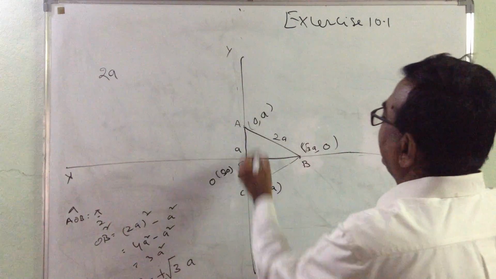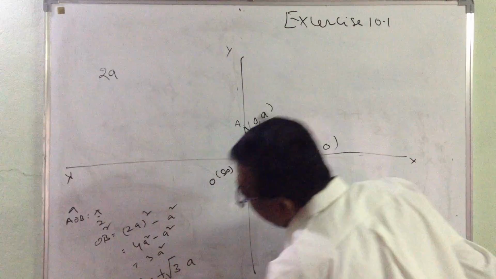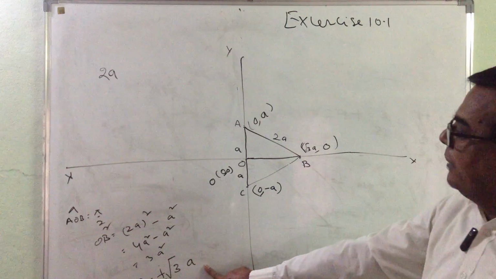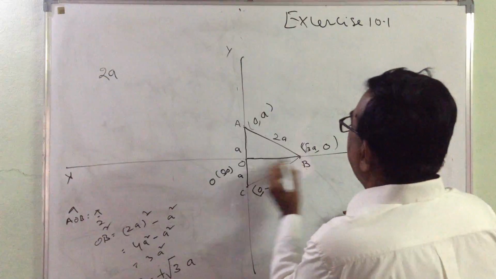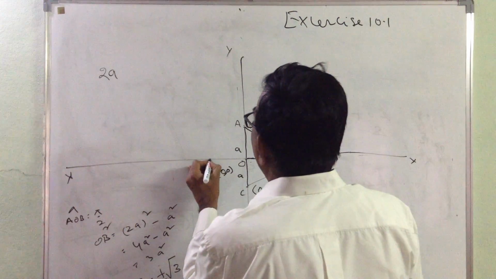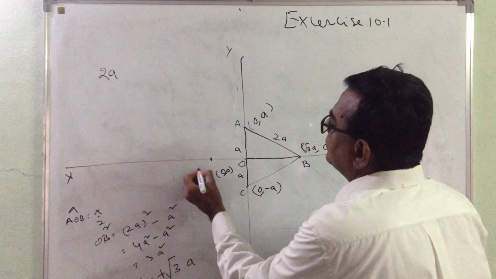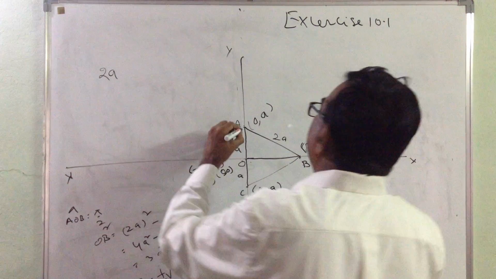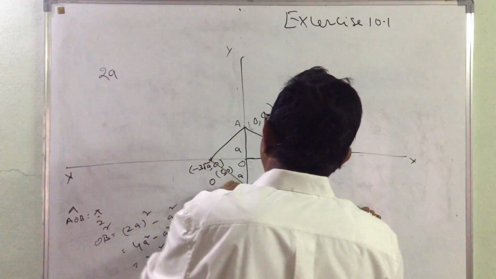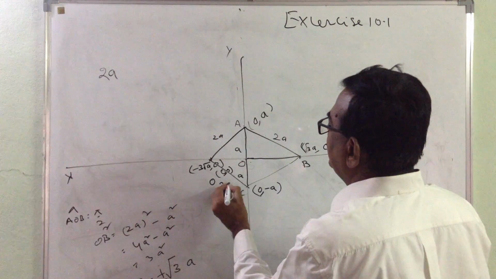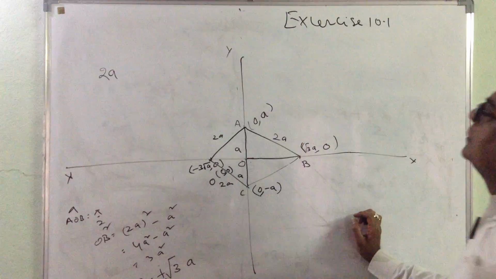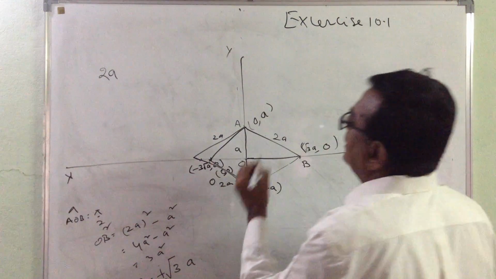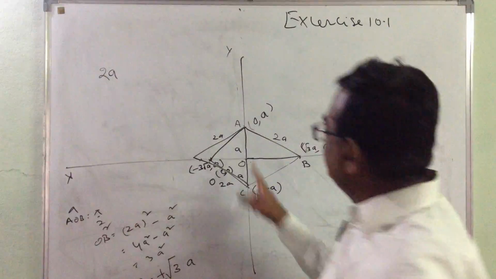So we got all the three. But there is also minus root 3A. Find out where minus root 3A is going to be. If root 3A is on this side, minus root 3A is going to be on the other side. If it is minus root 3A comma 0, then you connect these two. This is also 2A, this is also 2A. So this can be another possibility, another triangle.